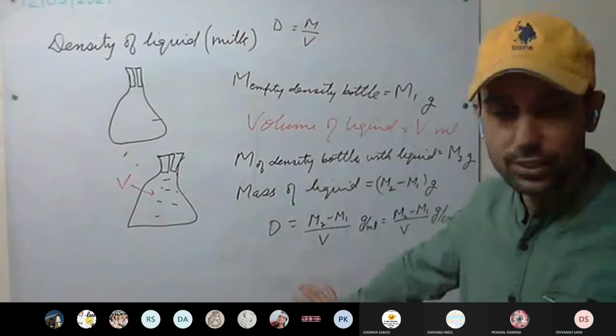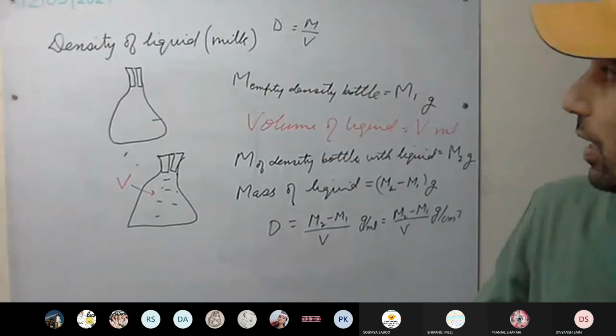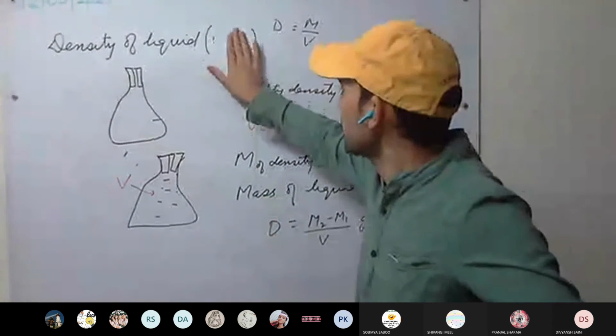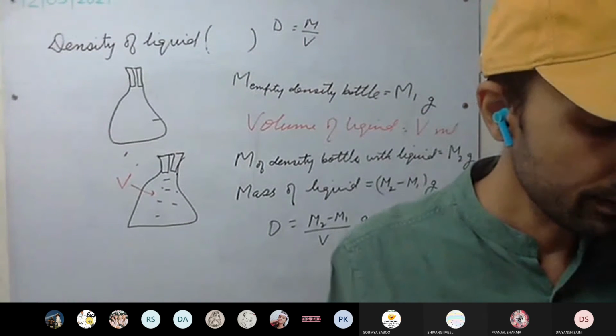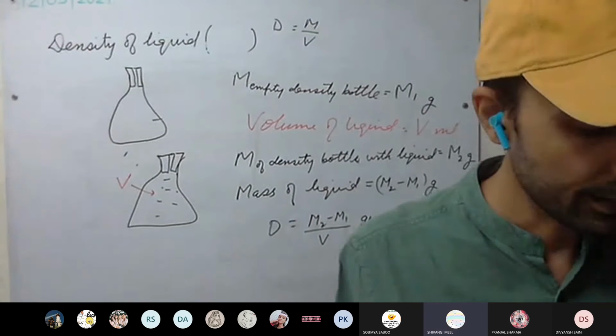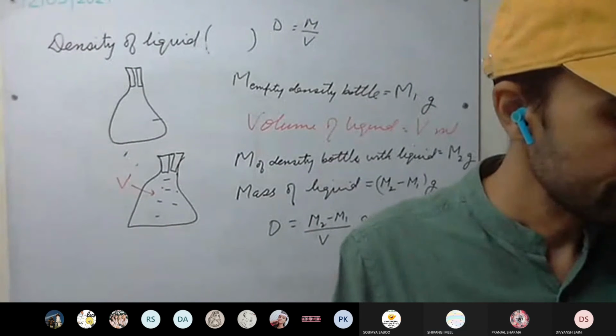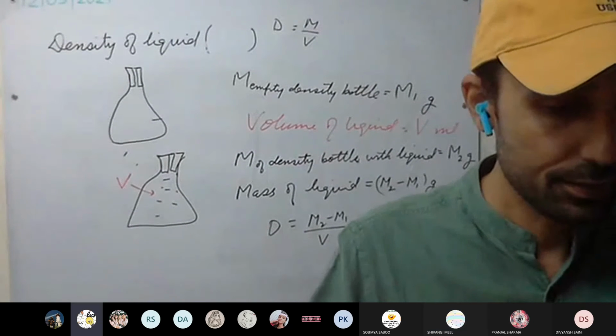We have discussed this, the density of a liquid using a density bottle. Instead of milk, we'll use oil then. You can do it. Up to the fifth question, you complete. That's it. So we end the class here.